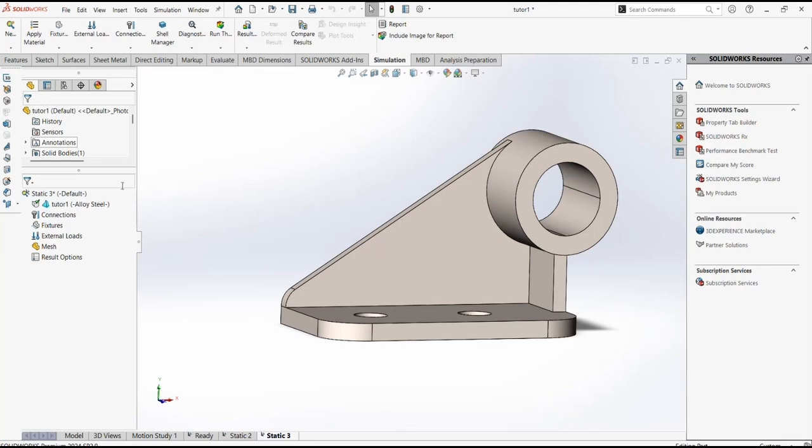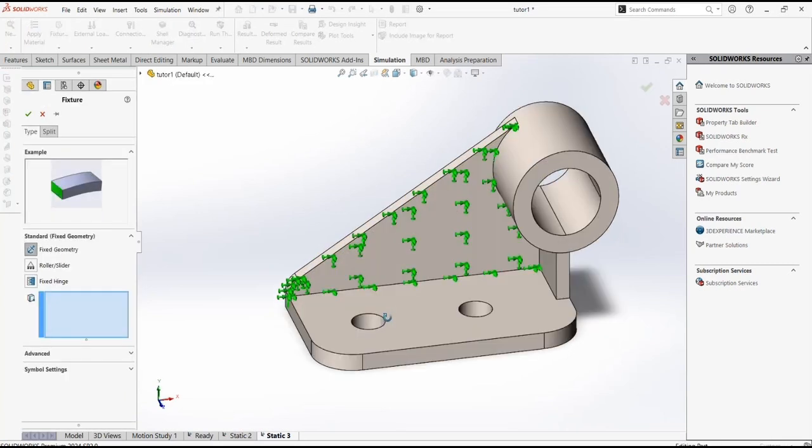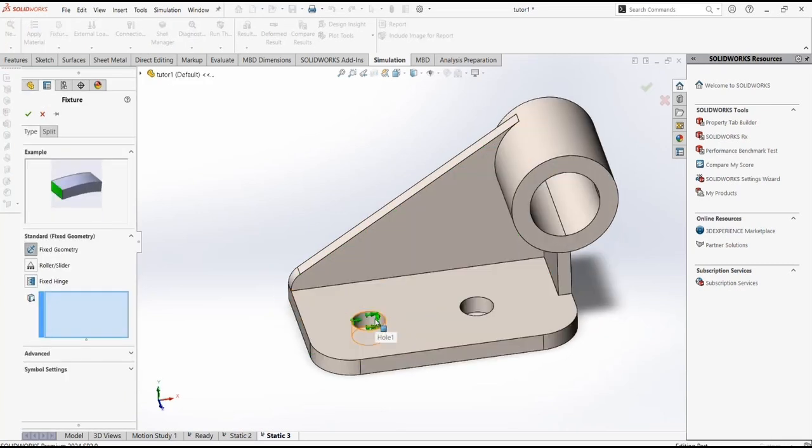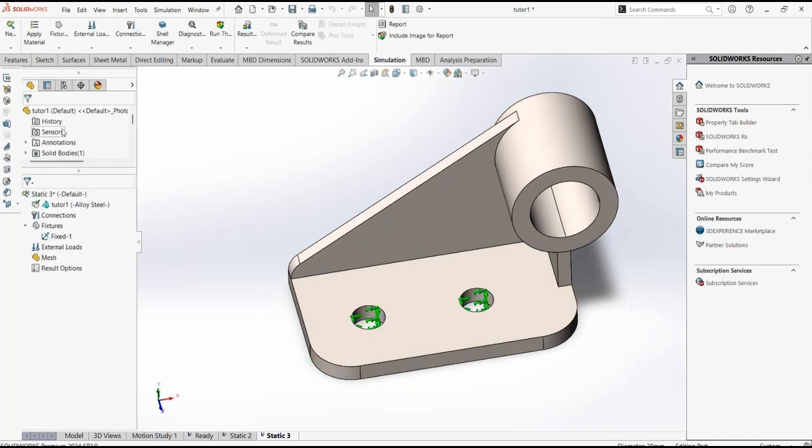Okay, so now what we want to do is apply pressure. Features, click on fixed geometry. Click on this hole and this hole, so that click on OK.